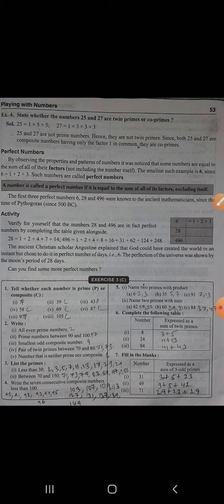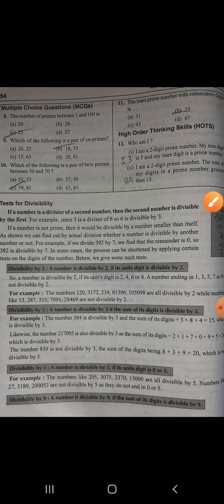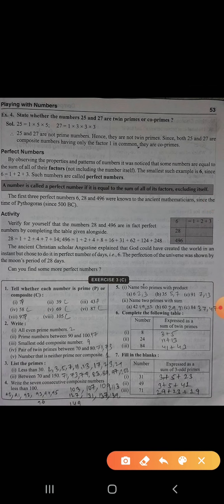Now this question is a little bit important. You may get some questions relating to primes and twin primes. Which of the following is a pair? There are no direct questions related to this in the exercise. So state whether the numbers 25 and 27 are twin primes or co-primes. So co-primes are what? Having exactly the common factor 1 itself.